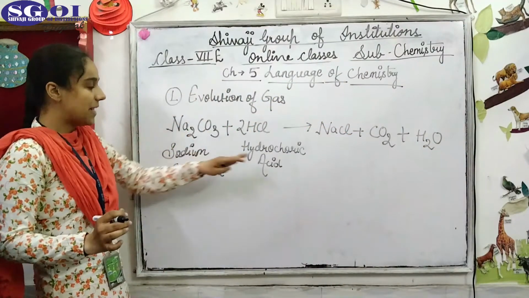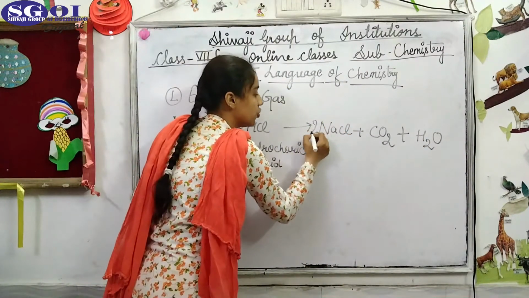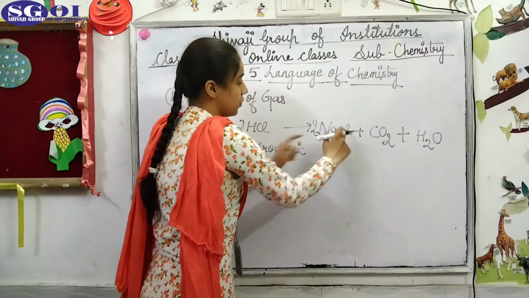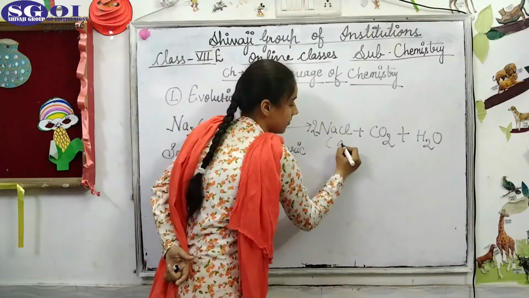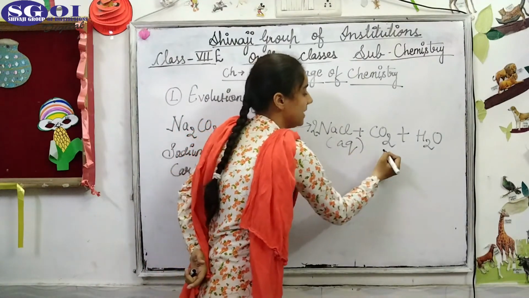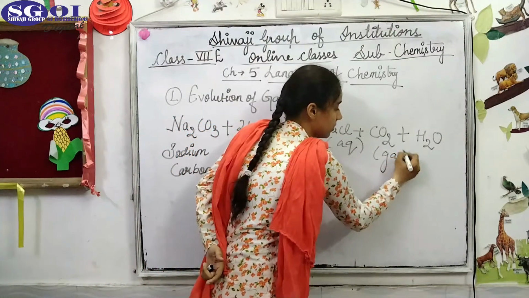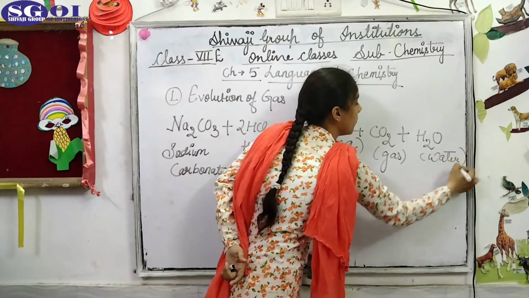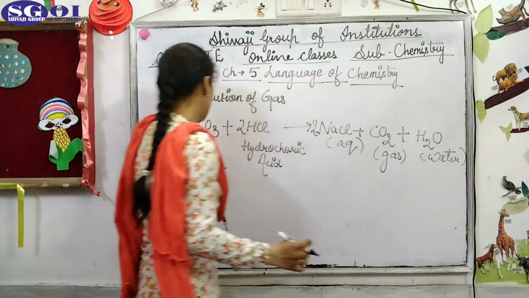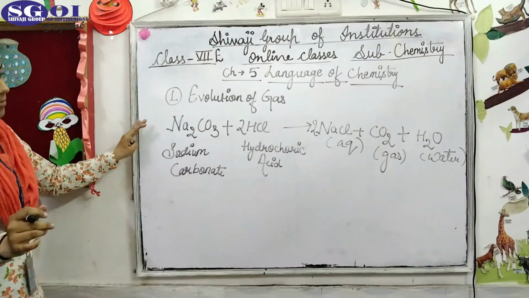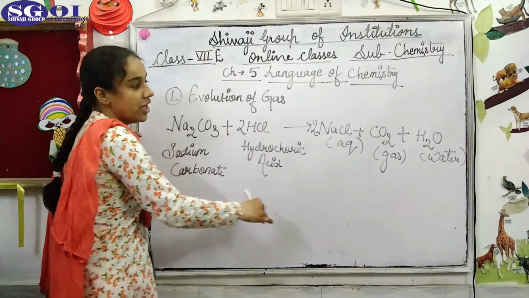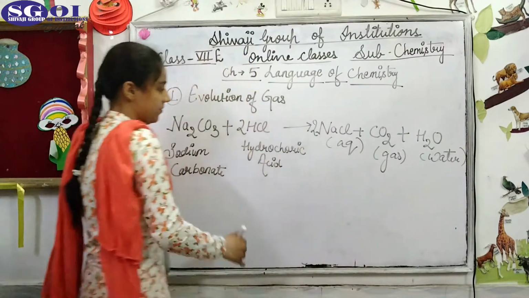Now we are going to balance the equation. 2 molecules of sodium, then 2 molecules of sodium chloride. It will be aqueous. It will be in the form of gas. And this is water. So, in this type of reaction, we came to know that when sodium carbonate reacts with hydrochloric acid, a gas is evolved.